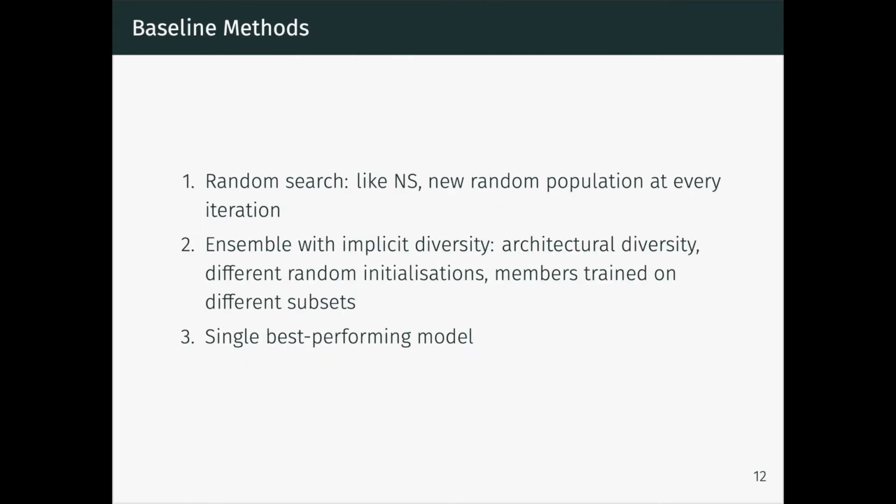We compare the novelty search algorithm with some baseline methods. The first one we call random search. It is basically like the novelty search, but instead of using the novelty scores to evolve a new population at each generation, we simply initialize a new random population at every iteration. The second method is an ensemble that only uses implicit methods for creating diversity, namely architectural diversity, different random initializations, and training the members on different subsets of the data. The third baseline is simply the single best performing model in the ensemble.